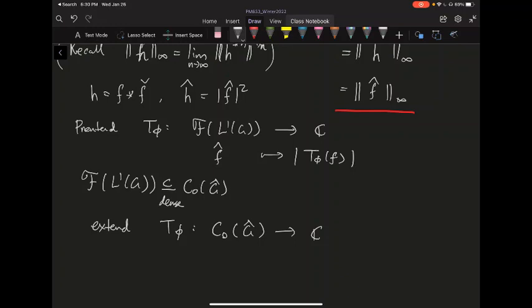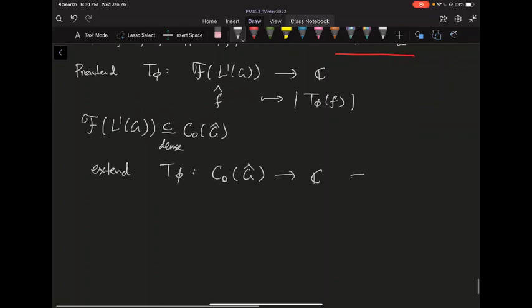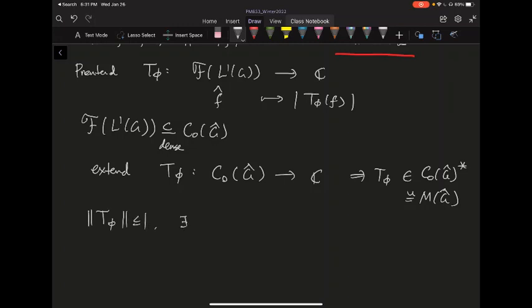You can extend continuously. So this T phi is in fact inside the dual space of C0 of G hat, which can be identified as the measure space on G hat. And you also have that the norm of T phi is less than or equal to 1. So by the Riesz representation, now you have a measure on the measure space of G hat.